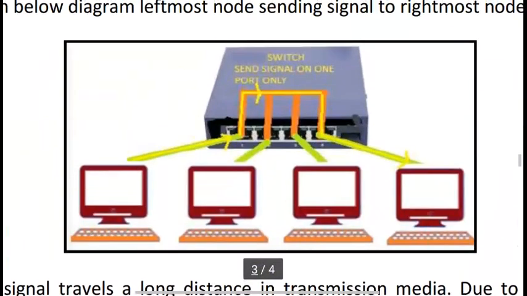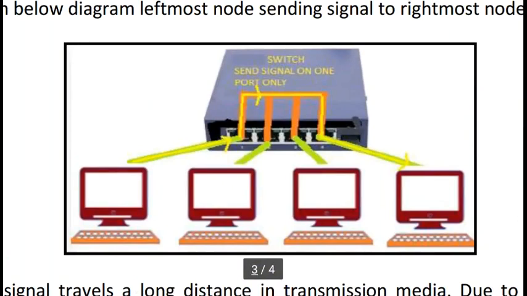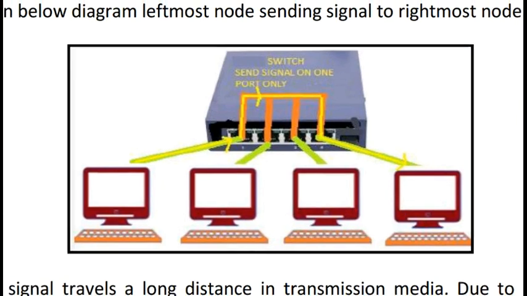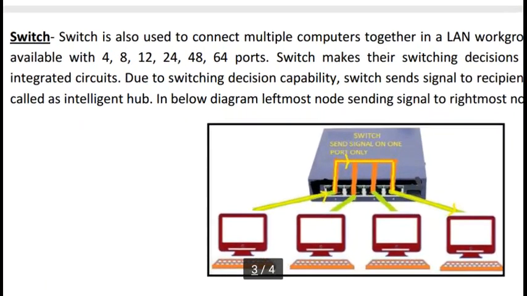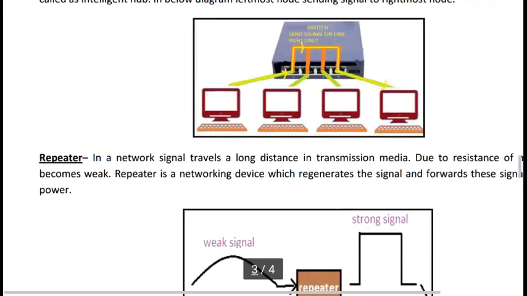A switch knows very well where data comes from and where to send it exactly. Switches are also responsible for connecting multiple hubs. So this is a networking device.